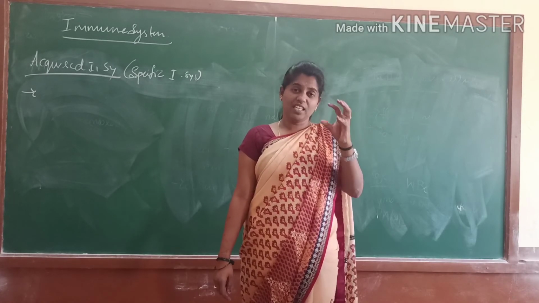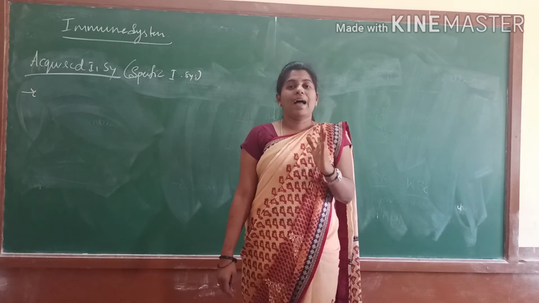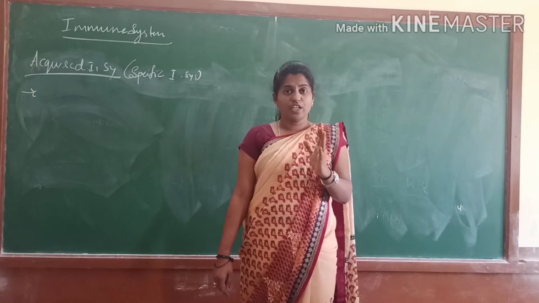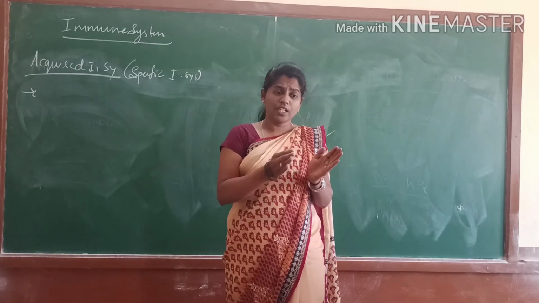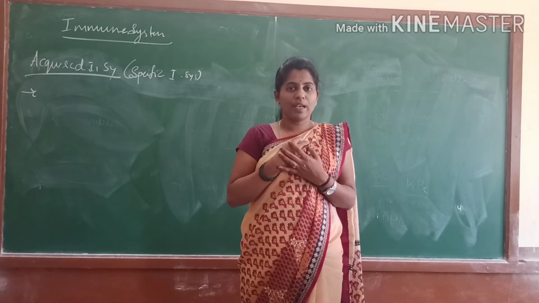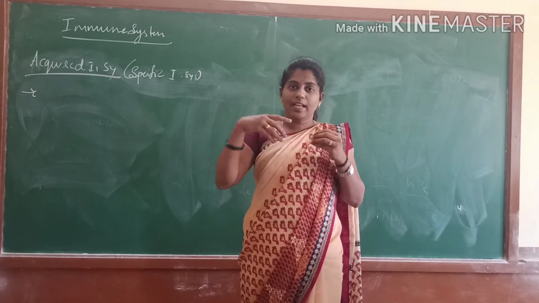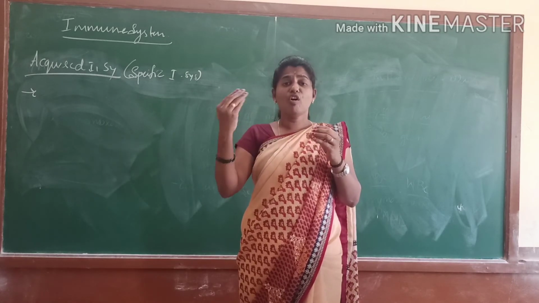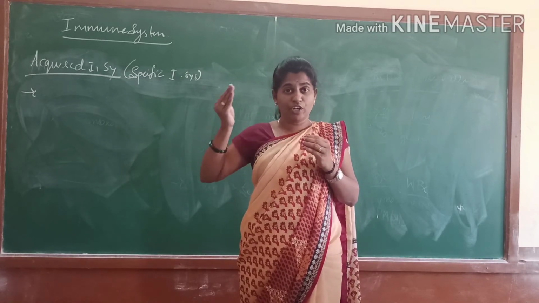It is particular for a pathogen. Understood? If I have malaria, it will be cured by the malarial drug or chemicals with malaria-killing activity.